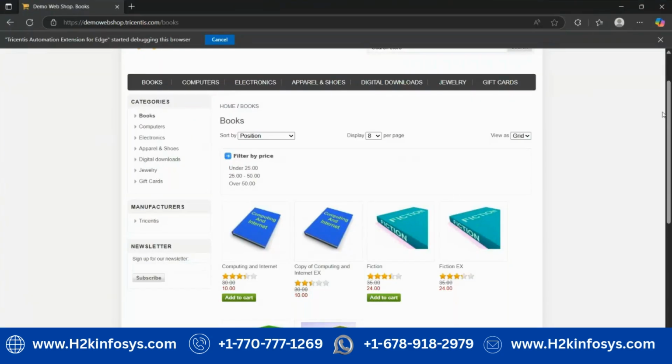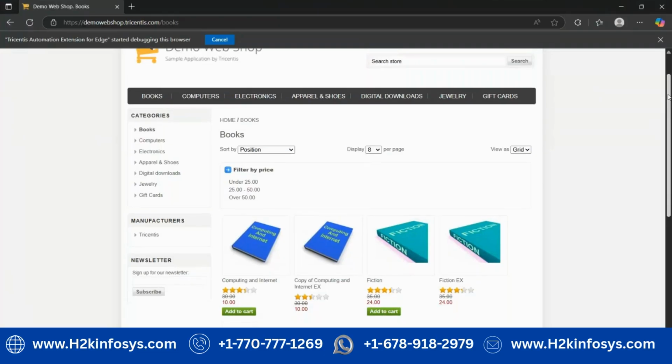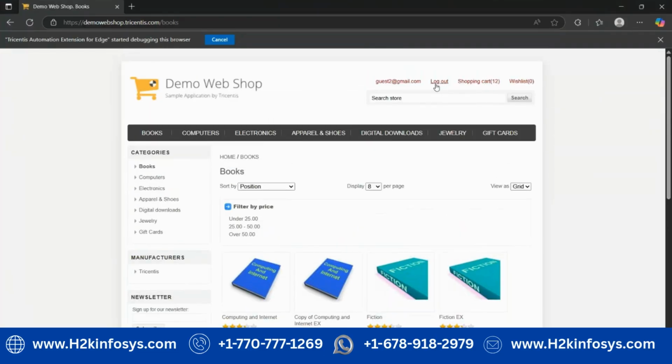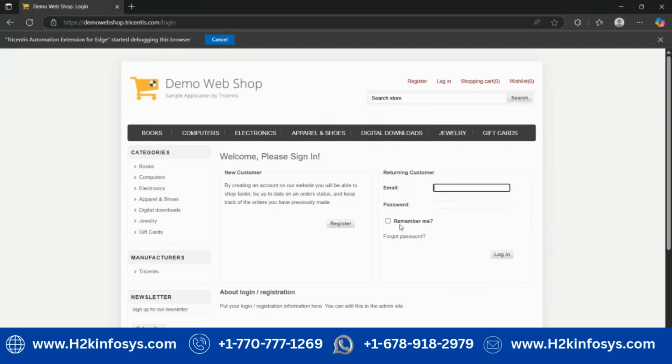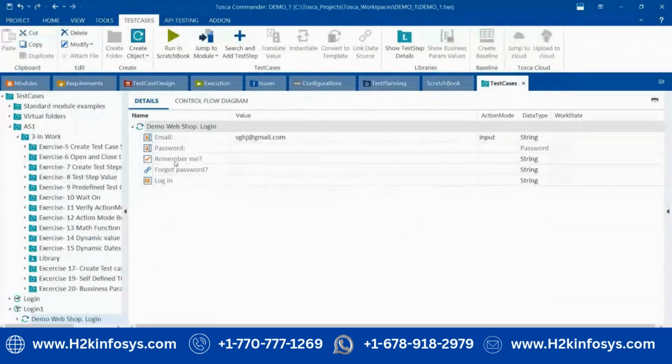We scan the field which we want. So in the login page, I want this email field, password field, and login button. These fields are important for me for a test case. If we are a manual tester, we also do the same thing. We enter the email ID, password, and click on the login button. Whatever fields we need, only those fields we have to scan and create the model. Once the model is ready, we have to pass the data: email ID, password, and login button.